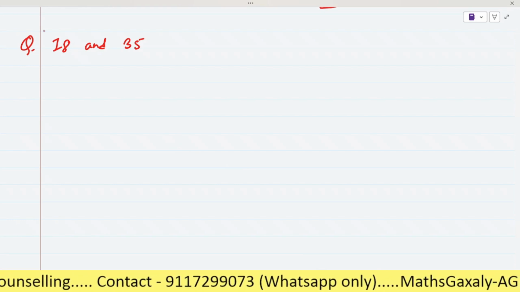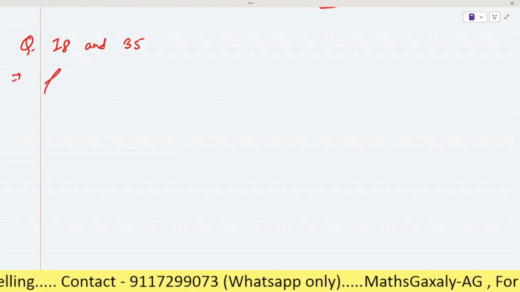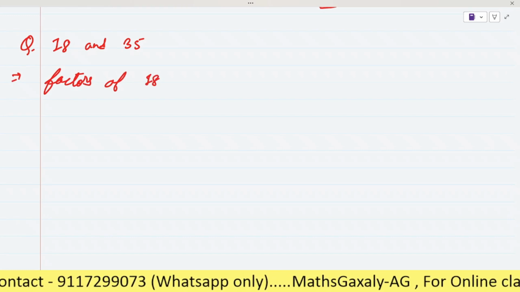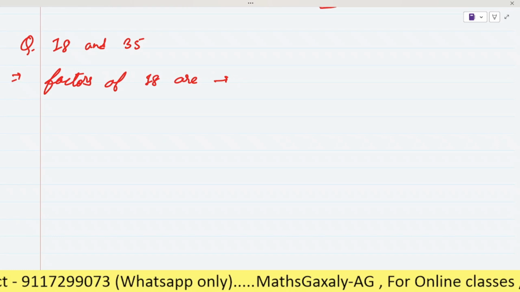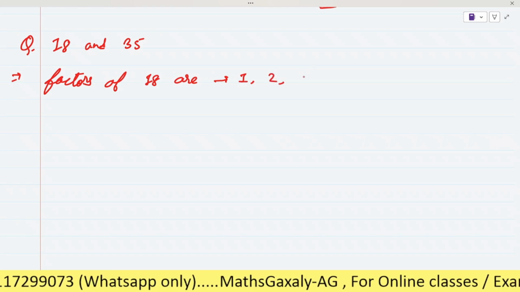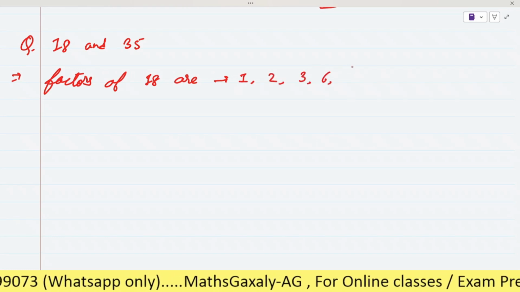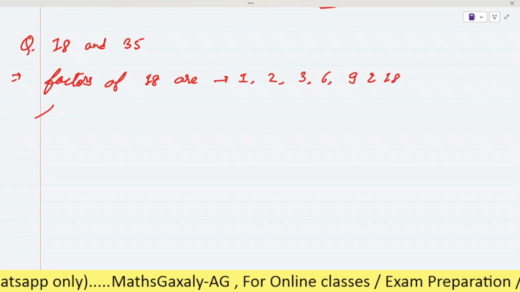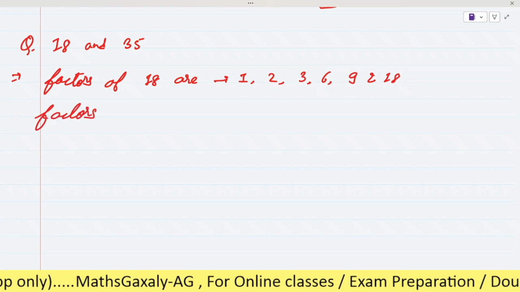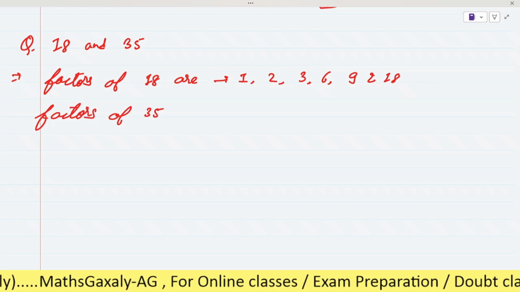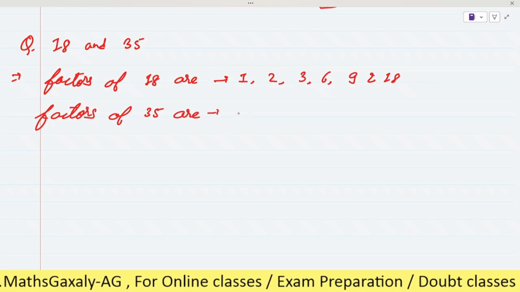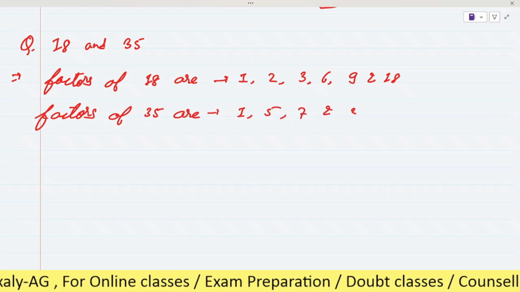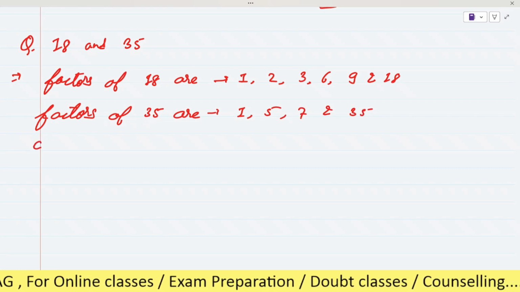See here how we will do it. At first we will find the factors of 18: 1, 2, 3, 6, 9 and 18. And factors of 35: 1, 5, 7 and 35.